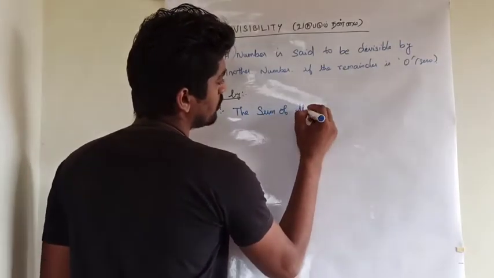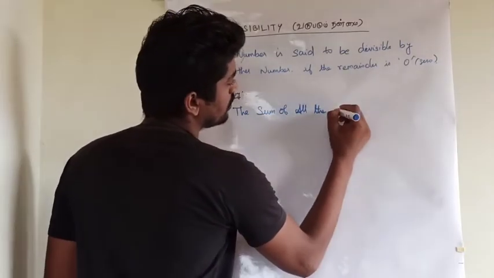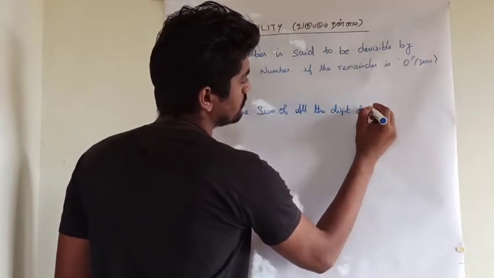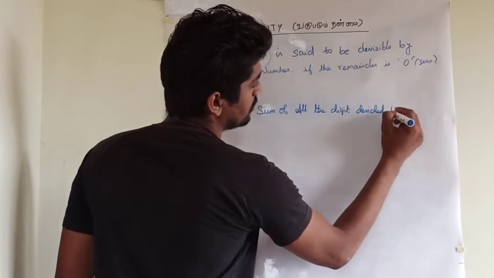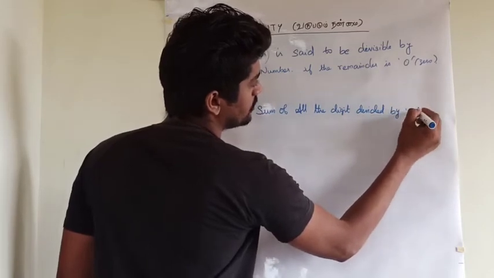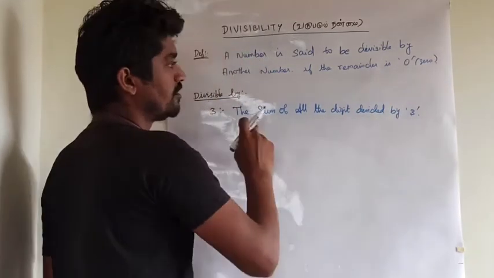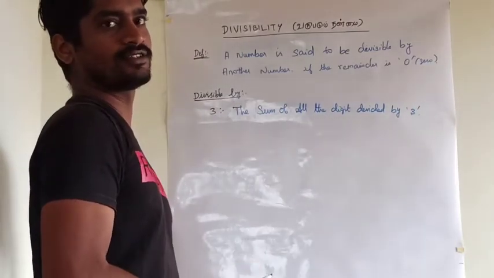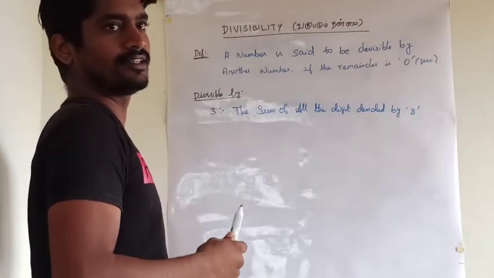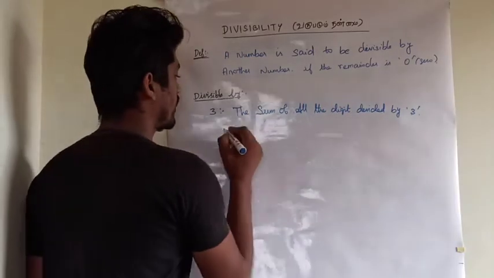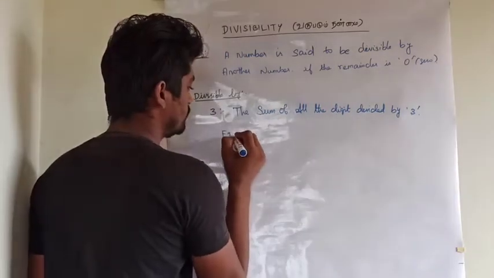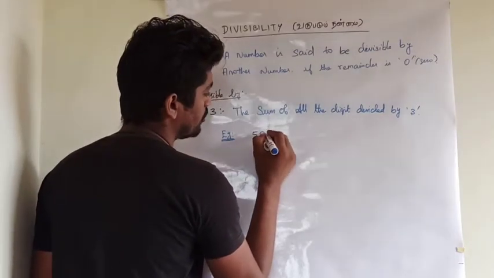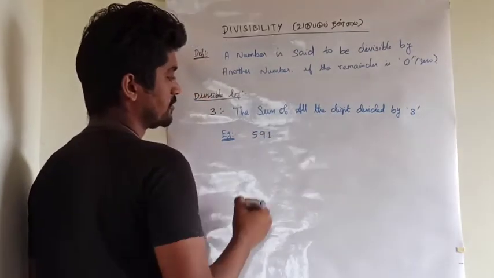When the rule is satisfied, the given number is divisible by 3. For example, 591.